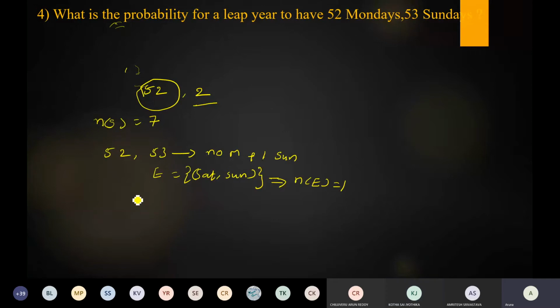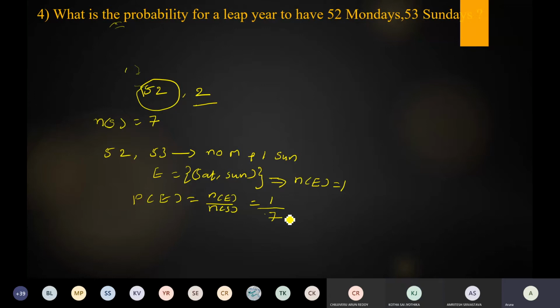What is the classical definition of probability? P of E is equal to n of E by n of S. Yes. But what is n of E? 1. So 1 by n of S. What is n of S? 7.